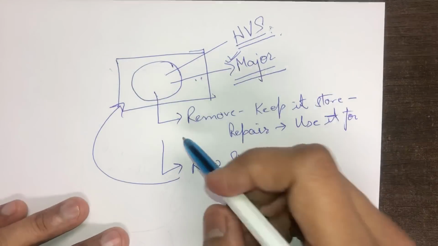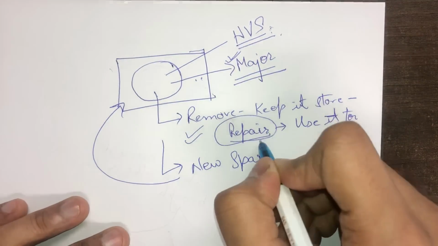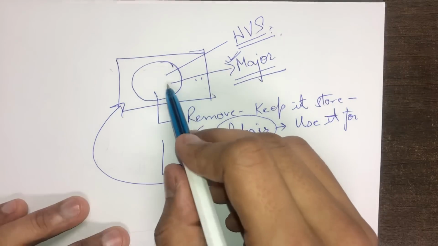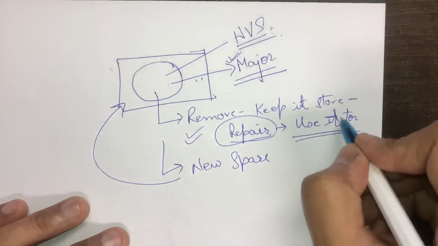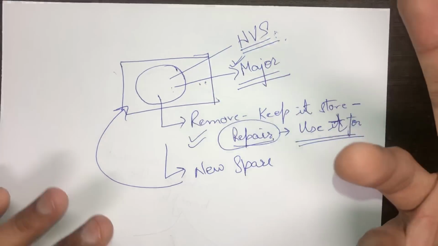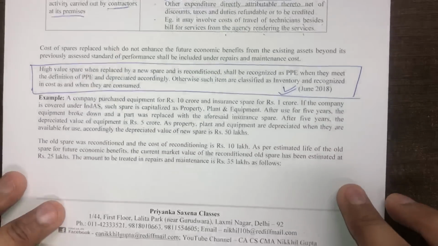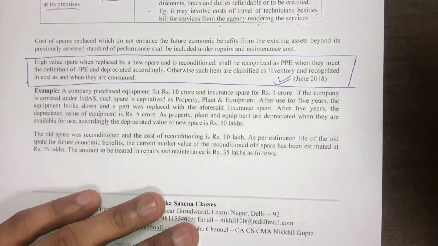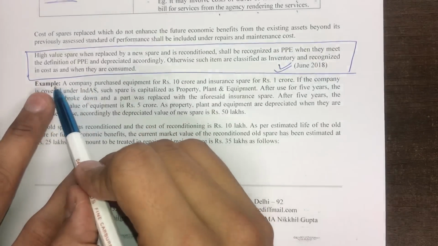Now the question arises, what should we do with this repair cost and with the value of this old spare which will form part of your inventory, so to say? So what will happen to this old spare? This is what we are trying to gauge. The cost accounting standard itself has given a beautiful example to explain this concept. Let's go on to the example directly.